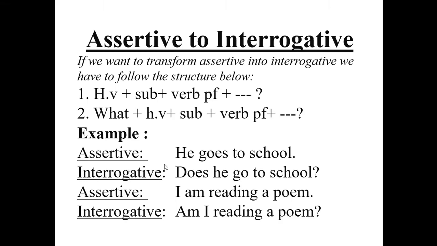Interrogative is done. Next, I am reading a poem. There is am. Am is a helping verb, so first we must put this helping verb am. Then subject I, and then main verb reading. Am I reading a poem? And note of interrogation. Interrogative is done. So assertive to interrogative is very easy. I think you have understood what I have said.